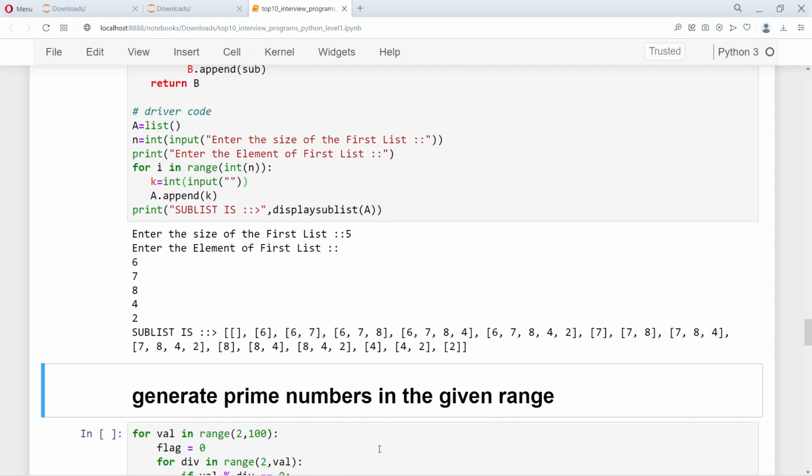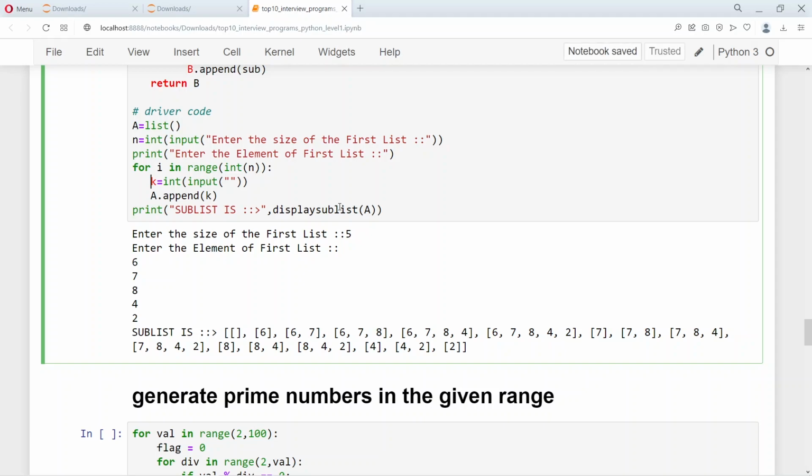So you can see all the subsets of the given number are printed, right? And you might be wondering, what is the number of elements in this subset? So if there are 5 elements in the main set, the number of elements in the subset will be 2 to the power of 5 minus 1. So here you will have 31 elements inside, right?